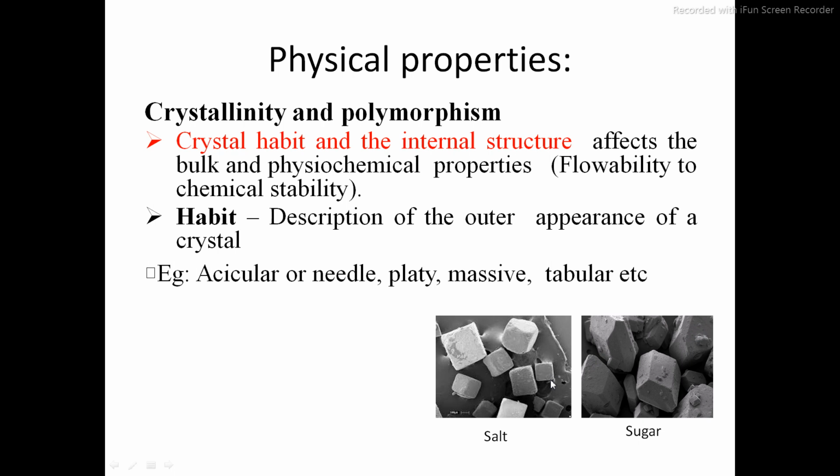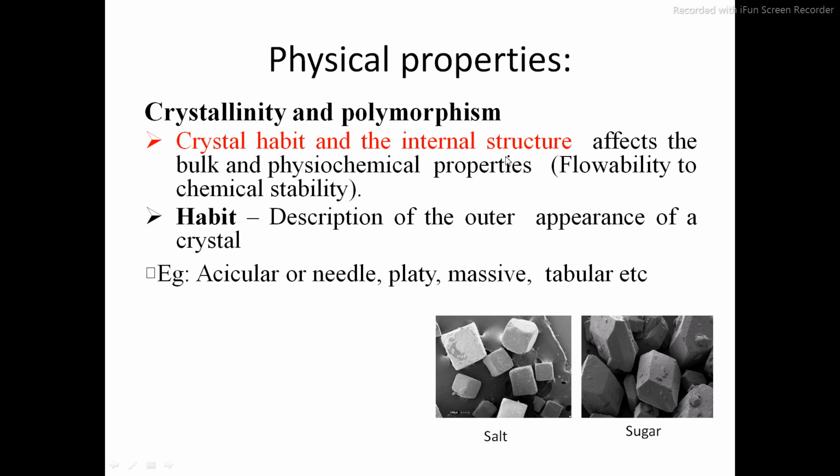a crystal form. As you can see the shape of this crystal, there is no one standing there to give this type of shape to a sugar crystal or salt crystal. We are not going to offer this type of shape to any crystal. It is the natural tendency of any compound to acquire this type of shape. So what is meant by crystallinity?